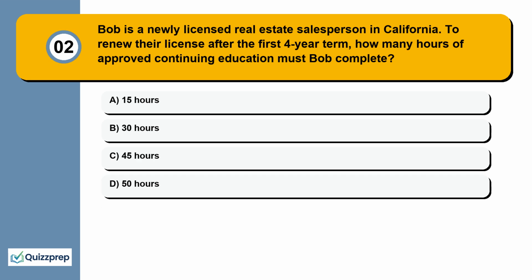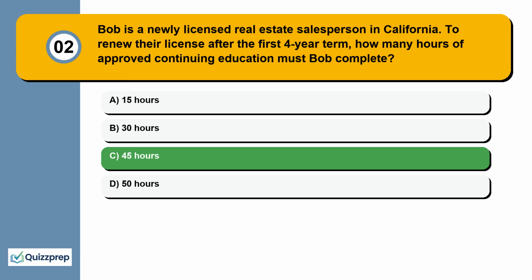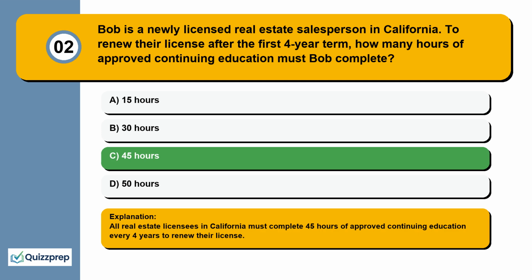Question 2. Bob is a newly licensed real estate salesperson in California. To renew their license after the first 4-year term, how many hours of approved continuing education must Bob complete? 15 hours, 30 hours, 45 hours, 50 hours. All real estate licensees in California must complete 45 hours of approved continuing education every 4 years to renew their license.